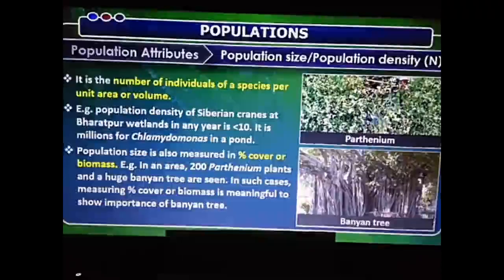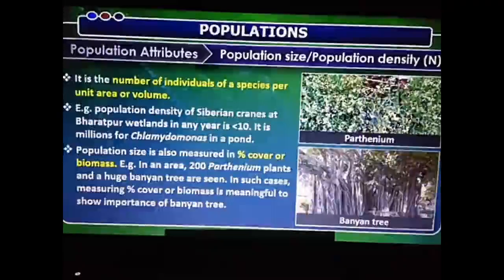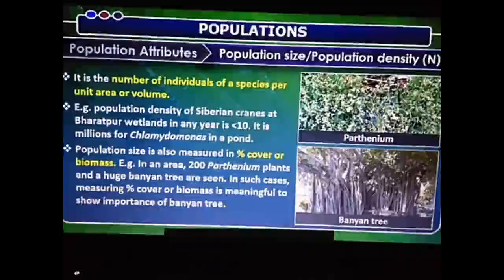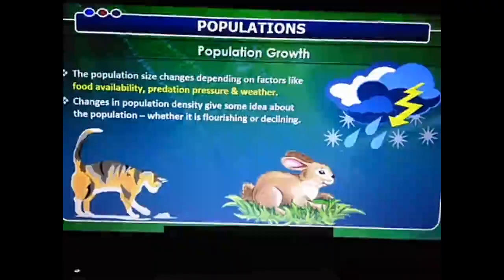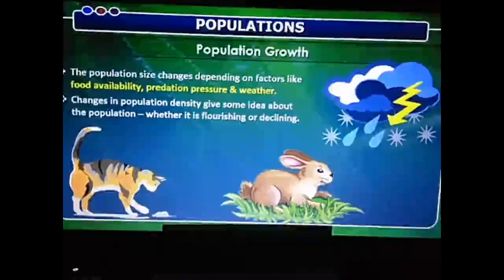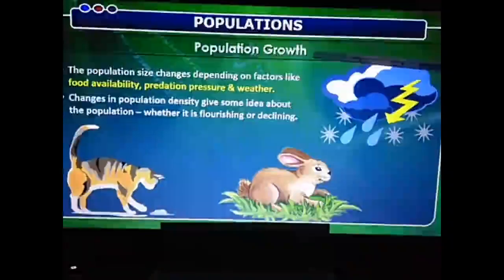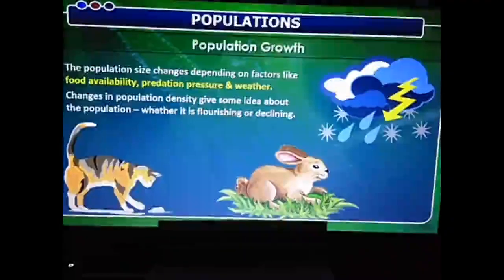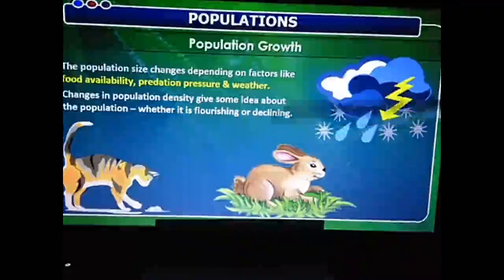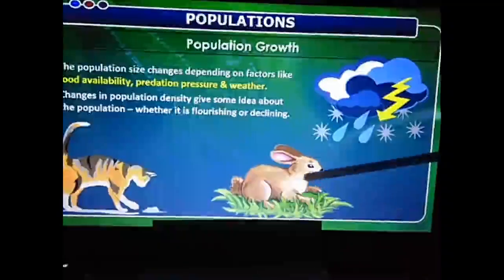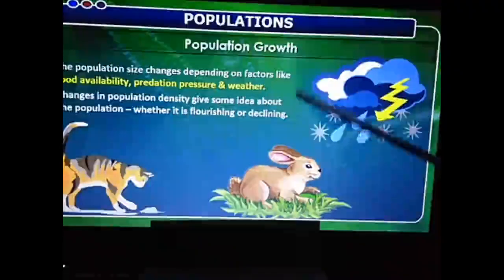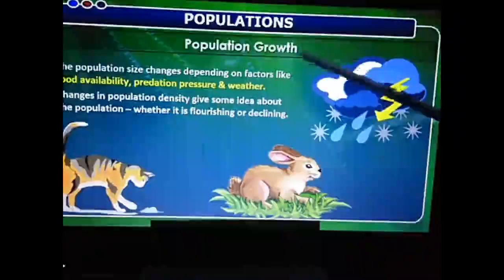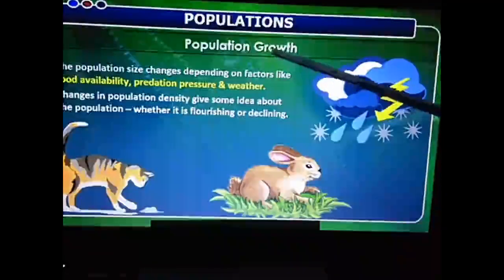So now we are going to study how this population density will increase or decrease. That is nothing but the population growth. So what is this population growth? Here by growth we not only mean the increase, but we also deal with the decrease in the population. Any change in the population density, whether it is increasing or decreasing, is going to be called the population growth.